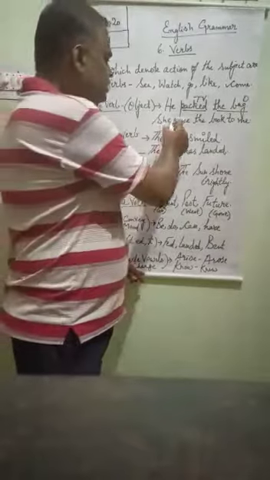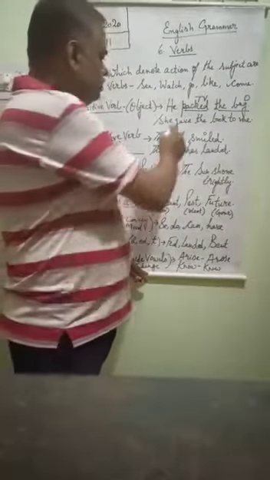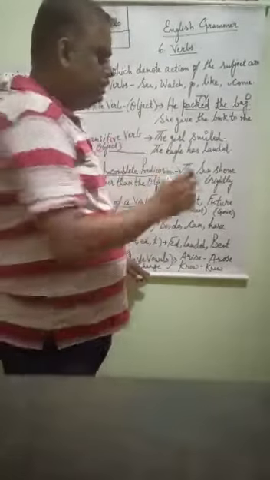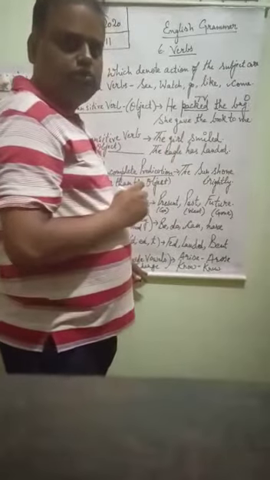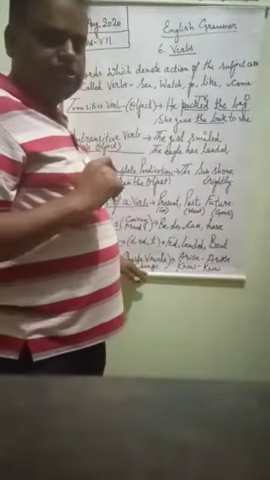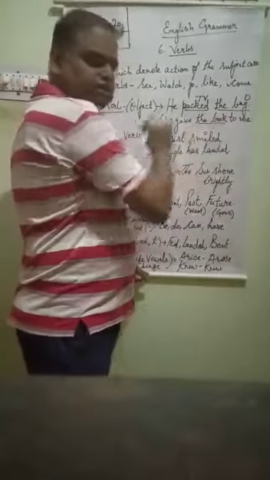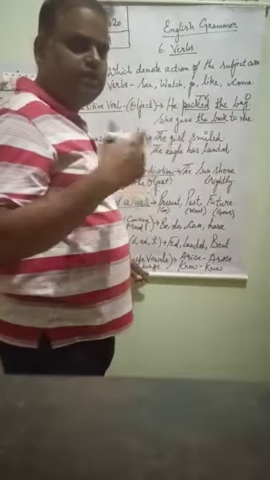Suppose I say she gave the book to me. Now here what is the action? Gave. Now we will ask the question what. What did she give? And the answer I get is the book. Now here two objects are there. One is the book and the other is me. The book is the direct object, the answer we get by adding what.